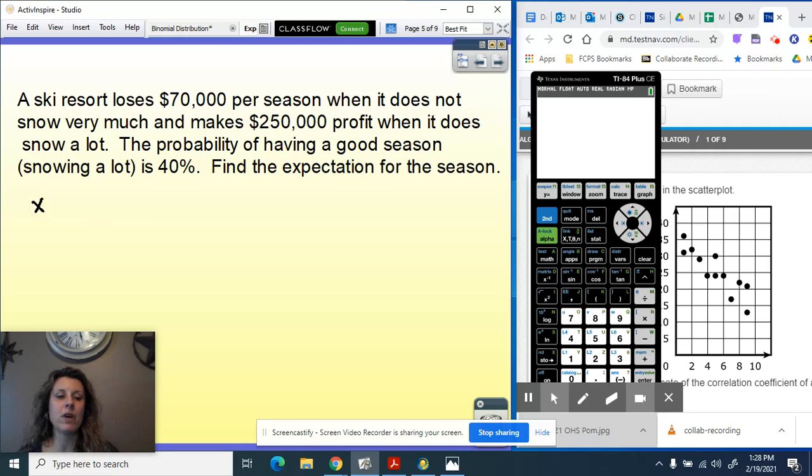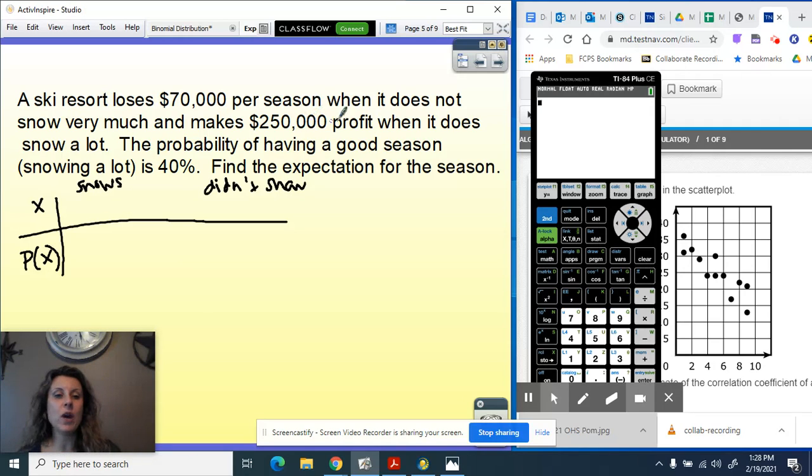Okay, so if we think about what could happen for this ski resort, they could have a good season, meaning it snows. They could have a bad season, meaning that it didn't snow. If we think about their gain when it snows, it says they make $250,000 profit. Now, profit means that I don't have to subtract off anything. We've already paid the employees. We've paid the bills. That's how much we're gaining.